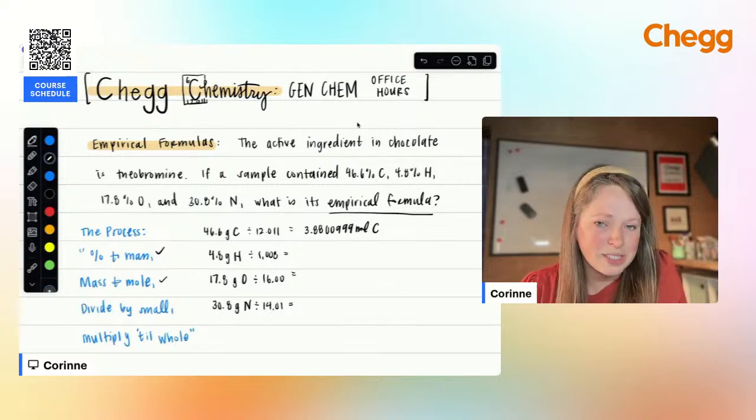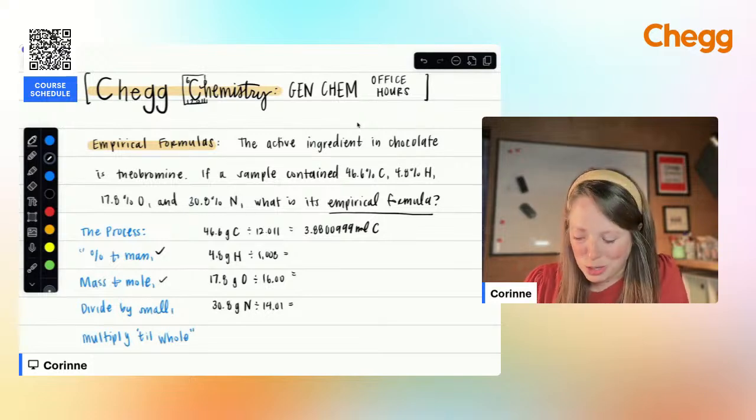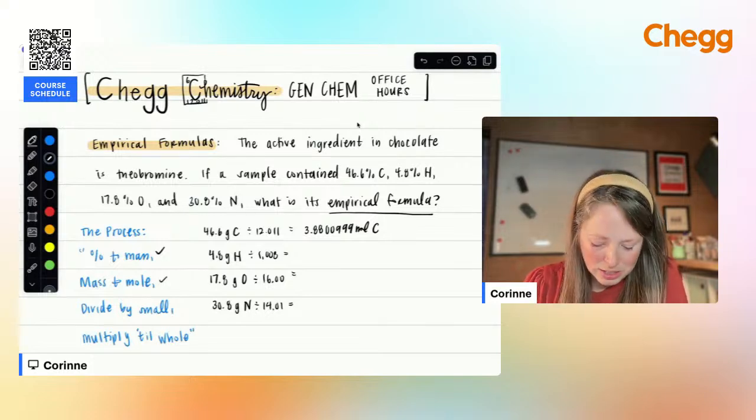Because again, the goal with this is to get to that empirical formula, where we have a whole number ratio between each of these elements. All right, sorry, let me just go ahead and divide this out.